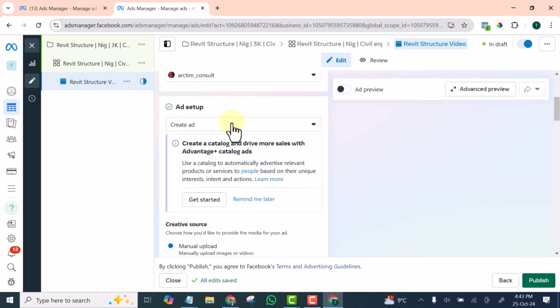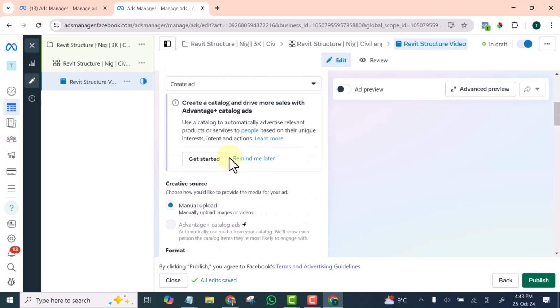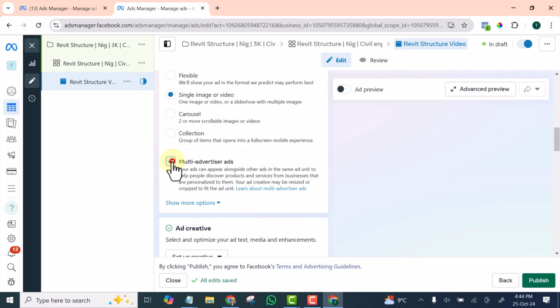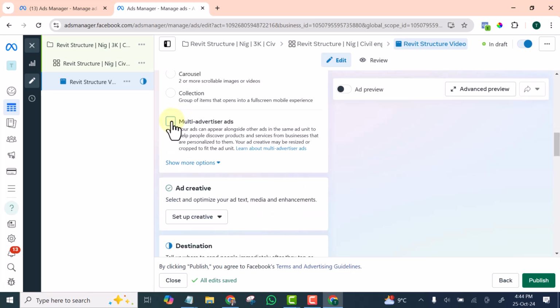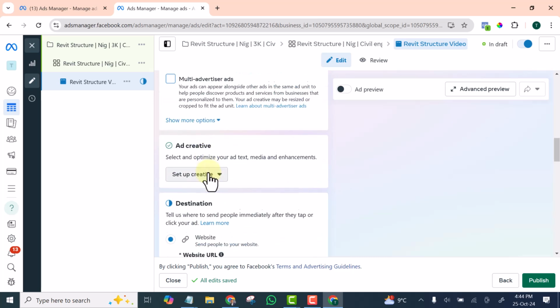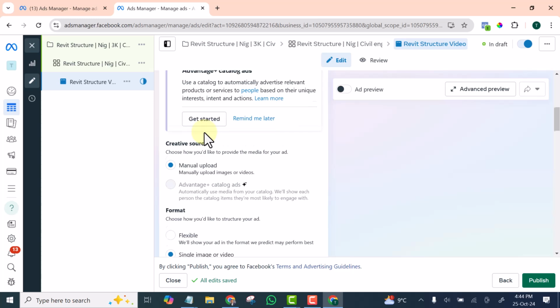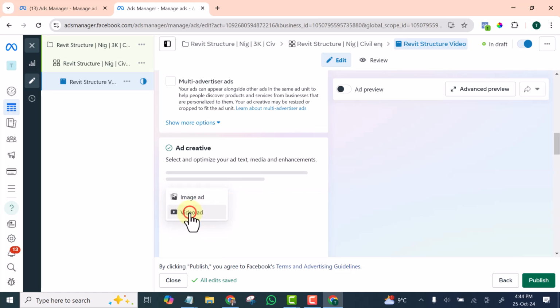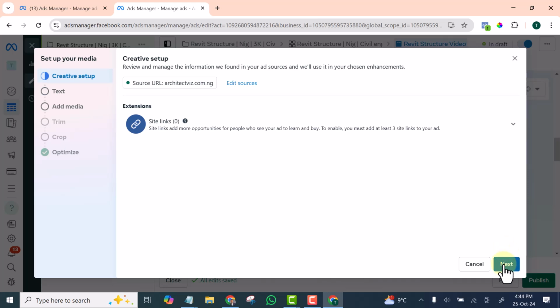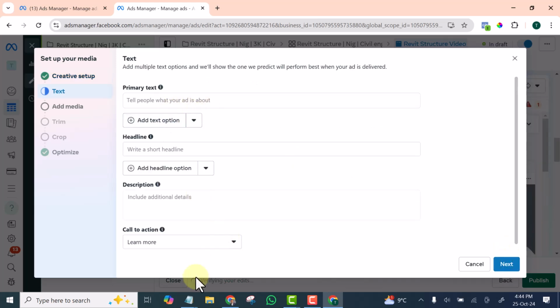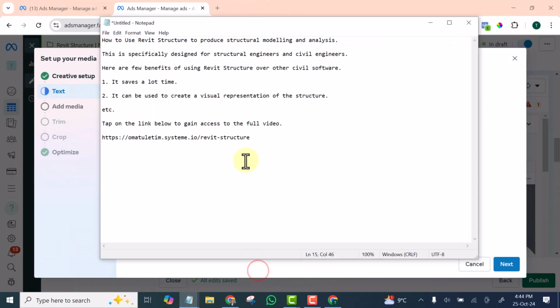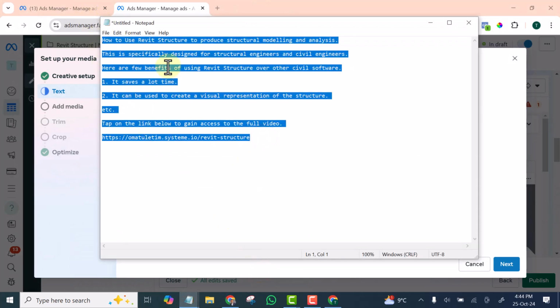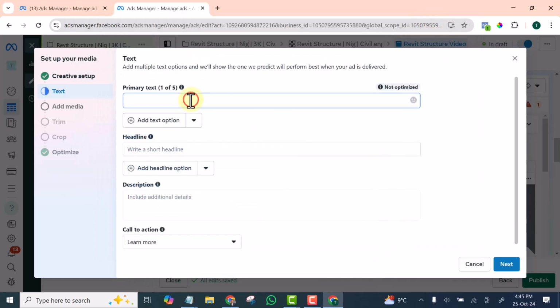Okay, at the ad level, I'm going to uncheck this. I uncheck this one. It has come to a place where I can add that video now. So I will click set up creative. I will add video, then I'll click next. Okay, so I'm going to add that write-up now, the write-up I created earlier. I'm going to copy it and paste the write-up here.